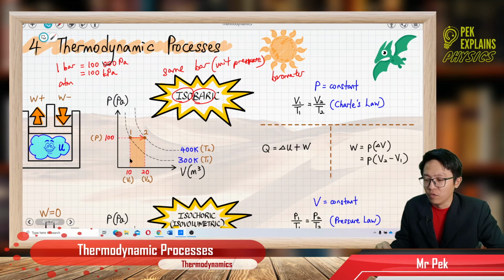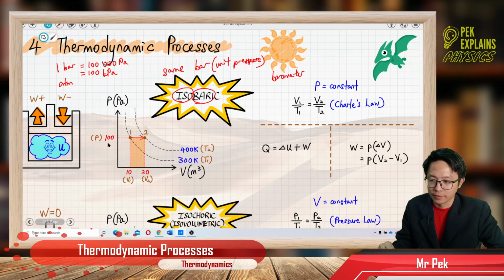Point 1 has volume 1, which is 10 meter cube, and temperature 1, 300 Kelvin. Point 2 has volume 2, which is 20 meter cube, and temperature 2, 400 Kelvin. These two points have the same pressure, that's why the line is horizontal, which is 100 Pascal.